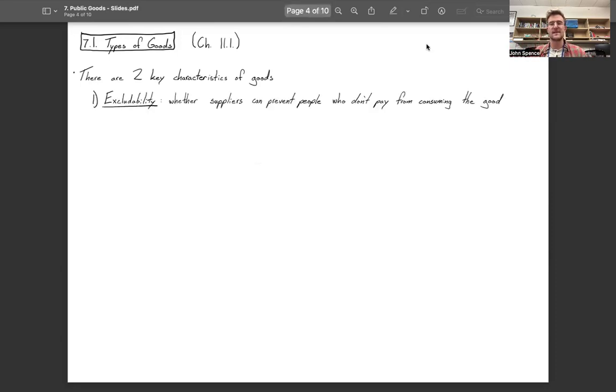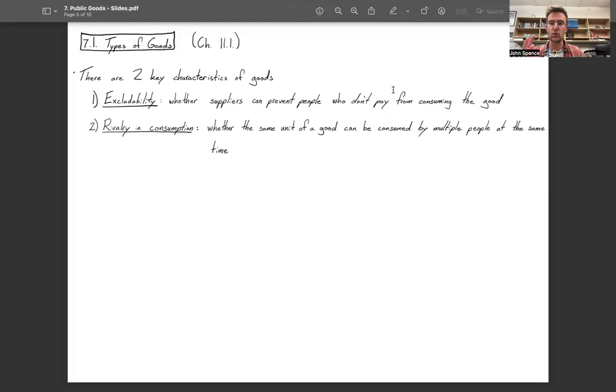The first is excludability. Excludability is whether suppliers can prevent people who don't pay from consuming the good. Or maybe more generally, you could say it's whether you can prevent particular people from consuming the good. The second key characteristic is rivalry in consumption. Rivalry in consumption is whether the same unit of a good can be consumed by multiple people at the same time.